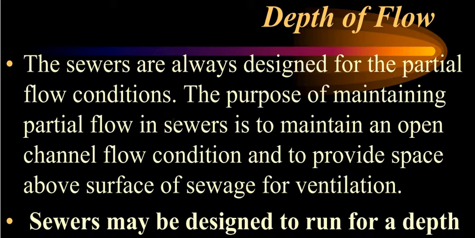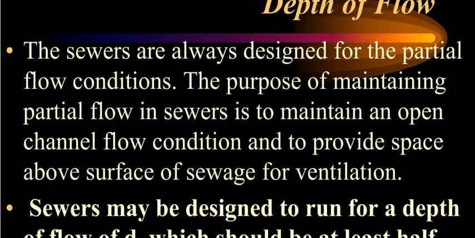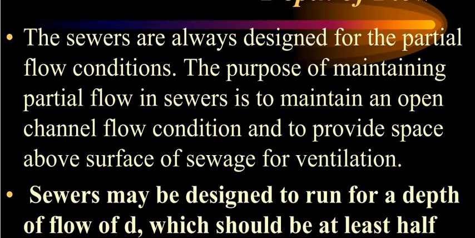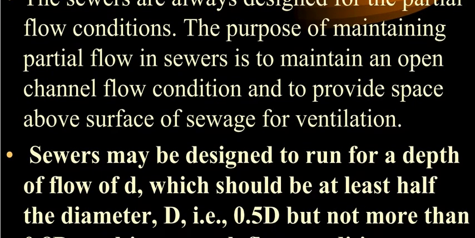If the free space or ventilation space is not given, the movement of the gases will not be possible, and the gases will try to burst or crack the sewer section. Hence we have to give some space for the ventilation of the sewer, and the sewer will not be designed for the full condition; it is always designed for the partial flow.